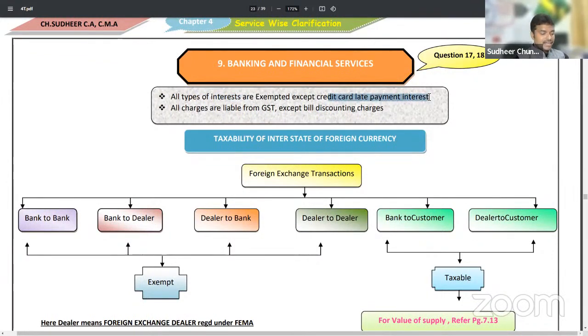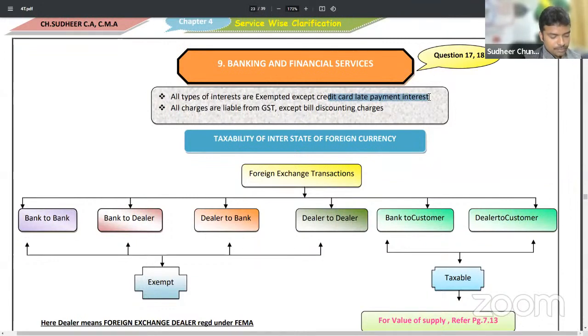If they charge that interest, it will be liable. Only credit card late payment interest will be liable. Except that one, all other interest will be exempted. I think that aspect is very clear.